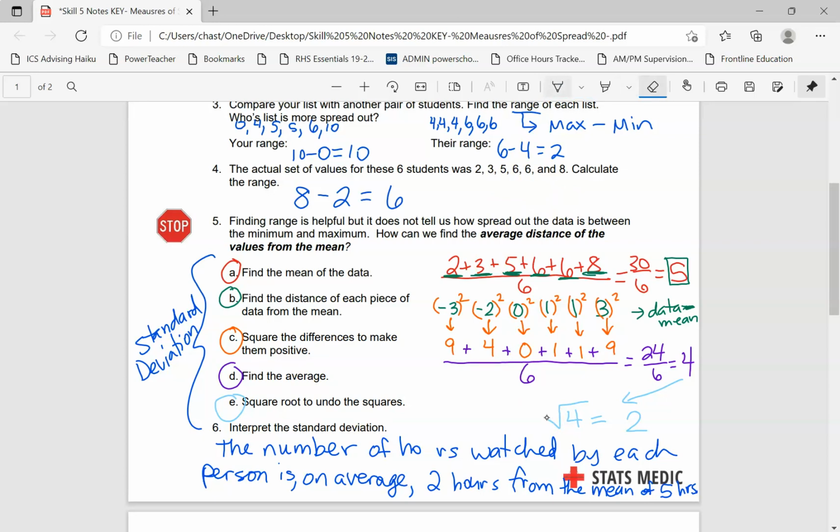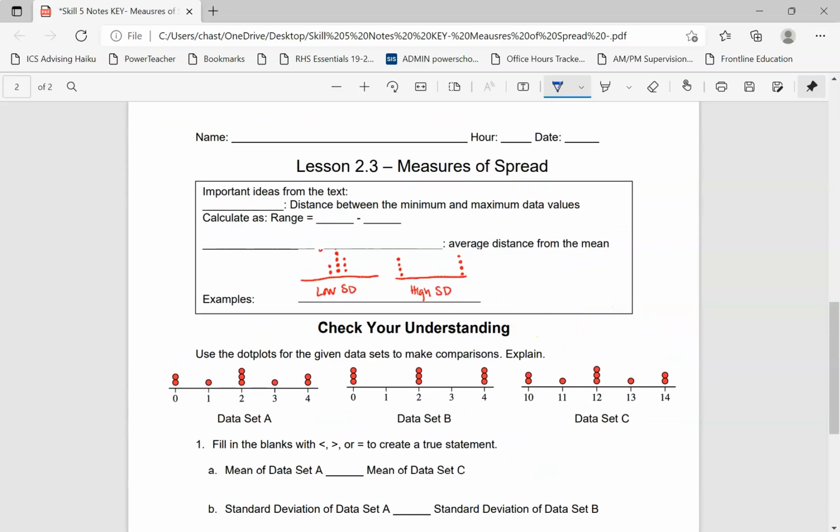So when we calculate the standard deviation, we're talking about how do these data values differ from the mean, and then how does that play into how it relates to the spread of the data. So the number of hours that are being watched by each person is on average 2 hours from the mean of 5 hours, okay? All right, so let's record some important ideas here.